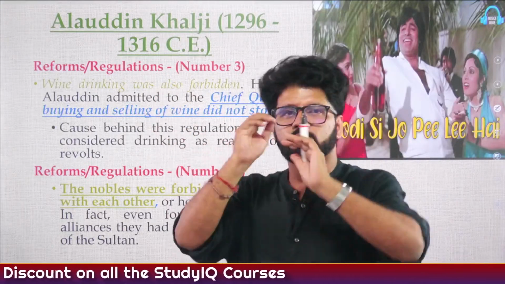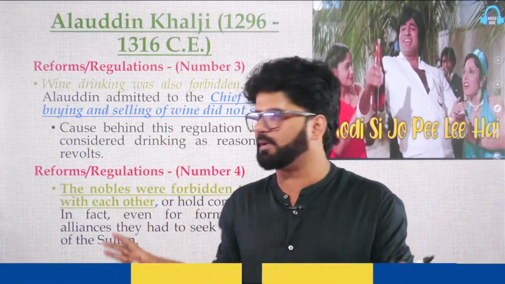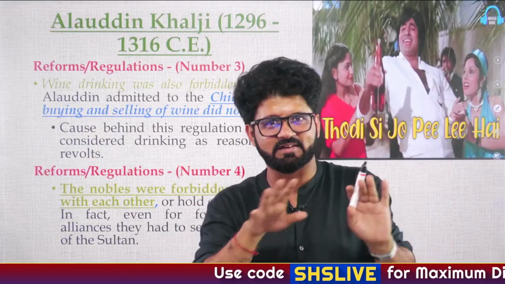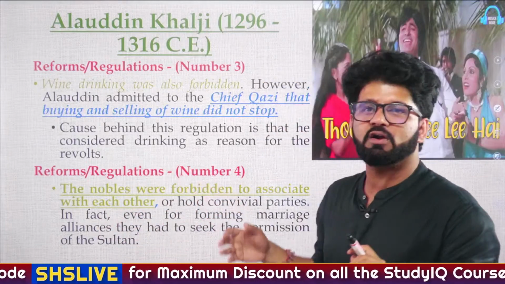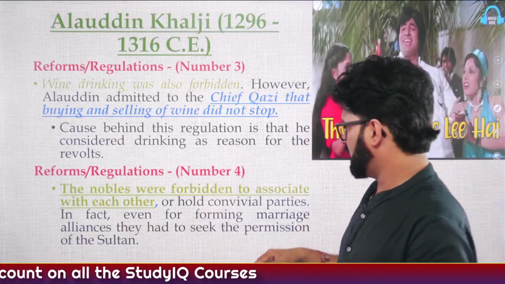So let's do this whole thing which Bihar has done, Gujarat has done. Wine drinking is forbidden. But again, that was useless, just like it is useless in some of our states right now, where you have prohibited it, but people are still drinking it because they cannot live without it. So again, you cannot drink like this. This is not allowed. Nobles were forbidden.